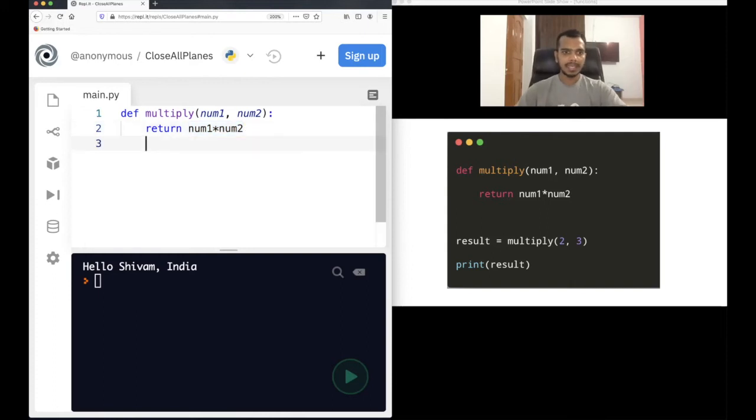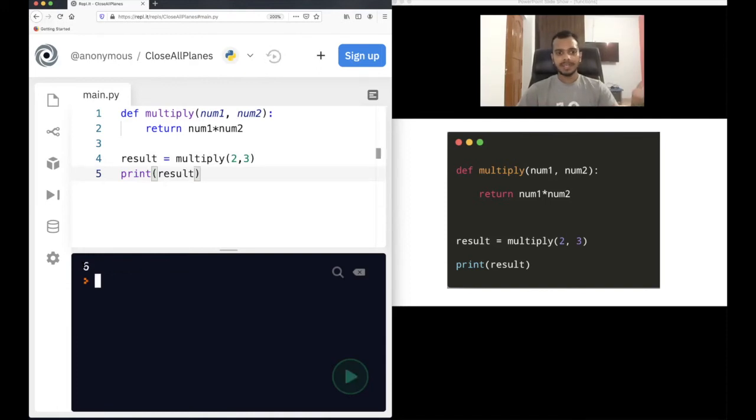When you are returning a value from a function, you will also want to store it somewhere. If you do not want to store the output, why are you returning the value at all? So we will store it in result equal to multiply(2, 3), and then we will print the result. 6 got printed. So what actually happened?